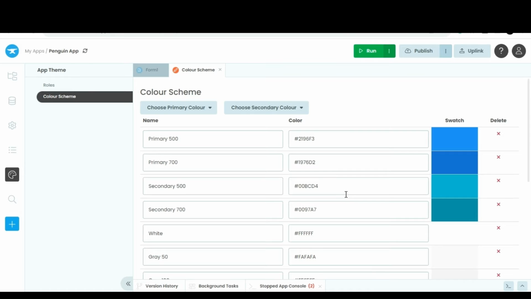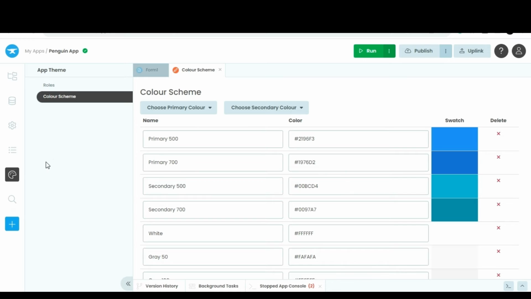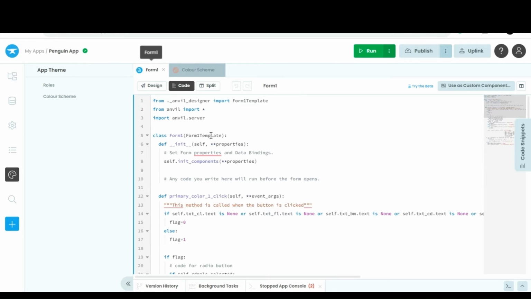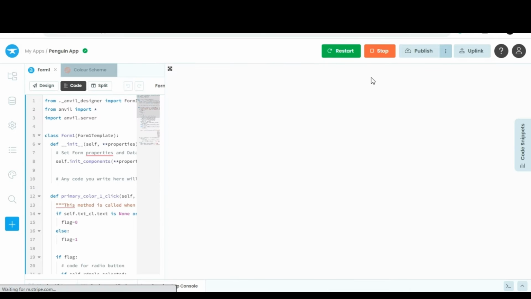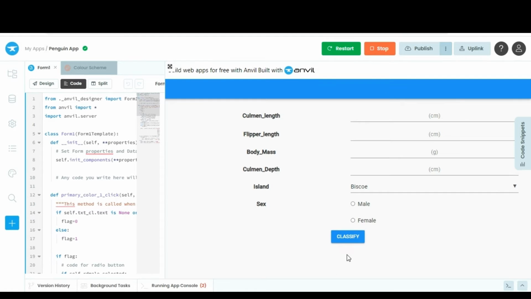You can choose blue colors. So I move to form 1. I'm going to check whether the design is okay. Yes, it is properly visible. I'm stopping it now.